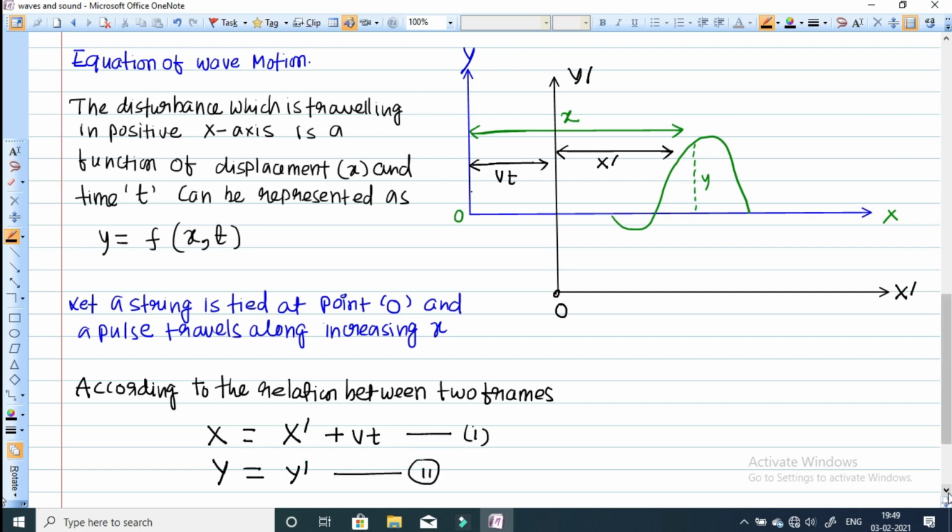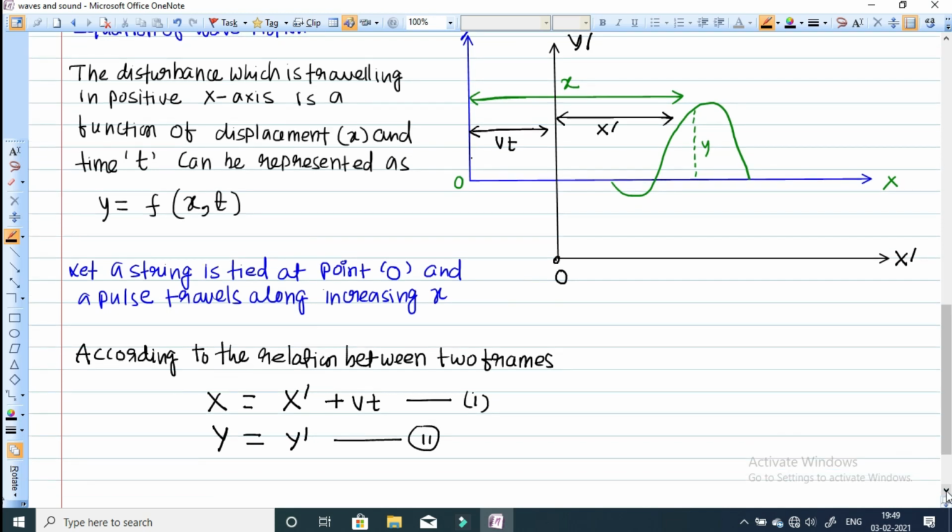Now consequently, the wave equation that we have assumed earlier, let me choose this equation as 2, this equation as 3, and this equation is 1.